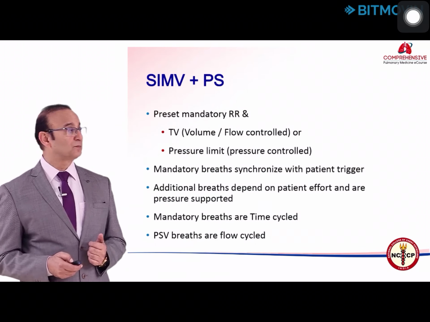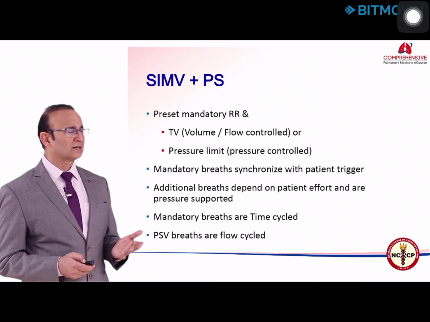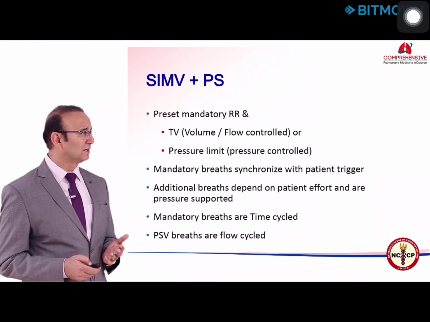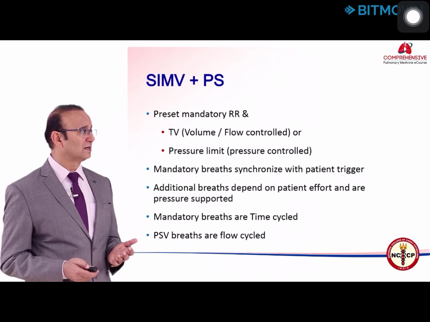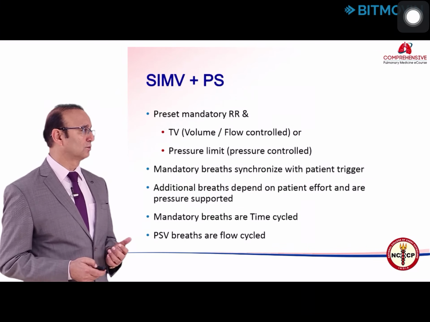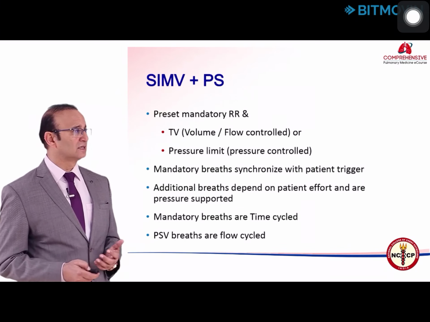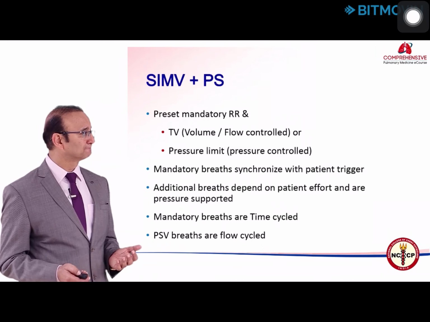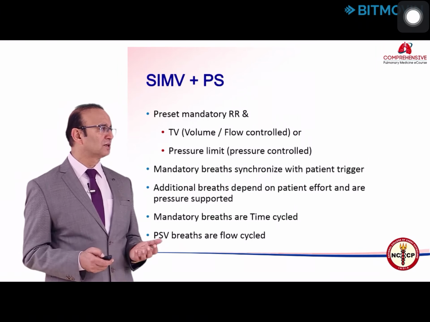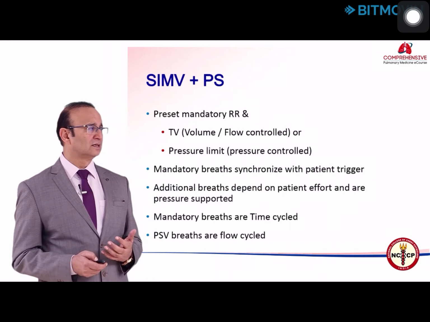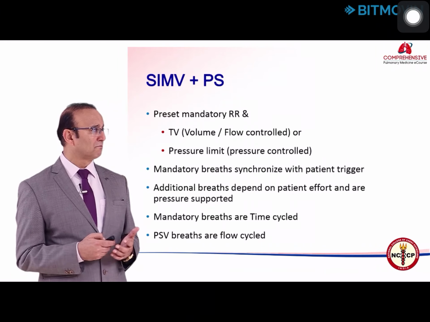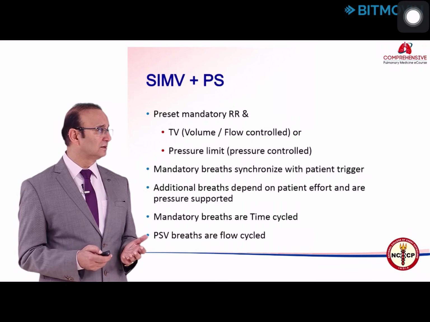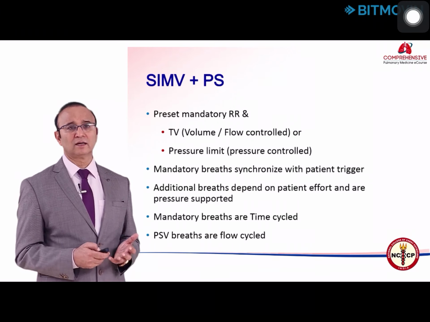In SIMV pressure support, the patient gets a preset mandatory respiratory rate and tidal volume in a flow control or volume control breath, and a pressure limit in a pressure control breath. Mandatory breaths synchronize with the patient triggering, and additional breaths depending on patient efforts are pressure supported, which are spontaneous breathing. Mandatory breaths are time cycled, pressure support breaths are flow cycled.